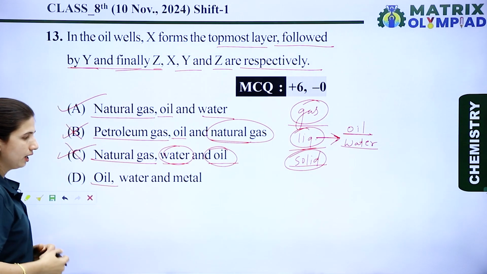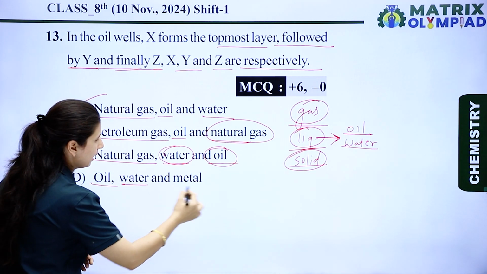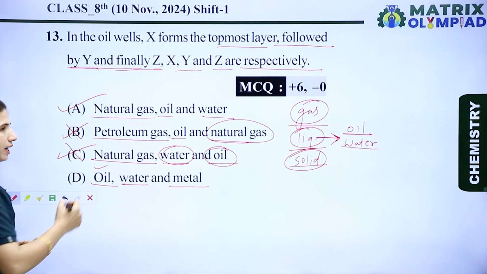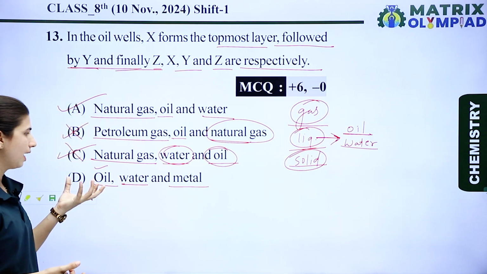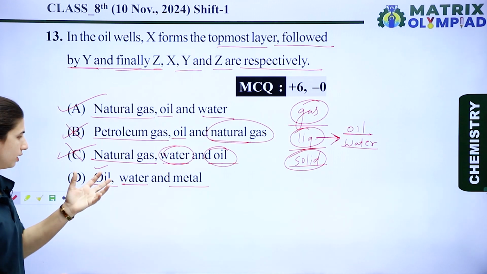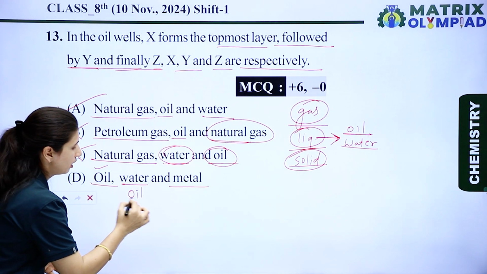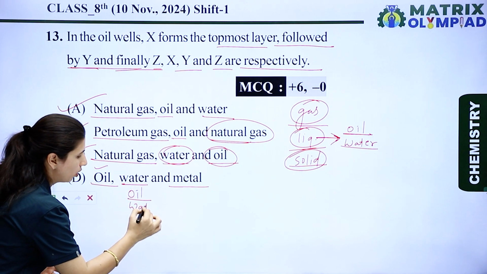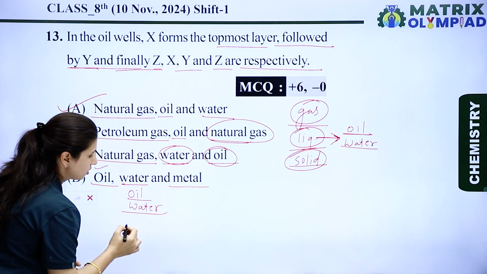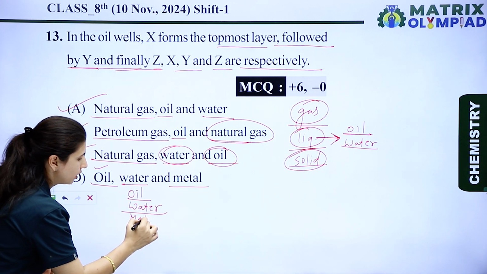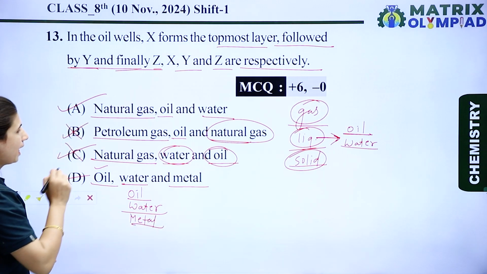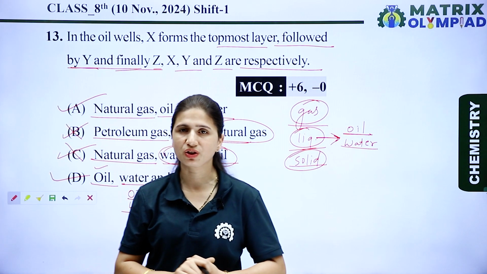Next is oil, then water and then metal. Yes, oil is a liquid substance and water is also a liquid substance, but oil has less density than water. Then the oil is present here and after that water, and because metal is a solid substance, it settles down at the bottom, so metal is present here. So options A and D are the right options for this question.